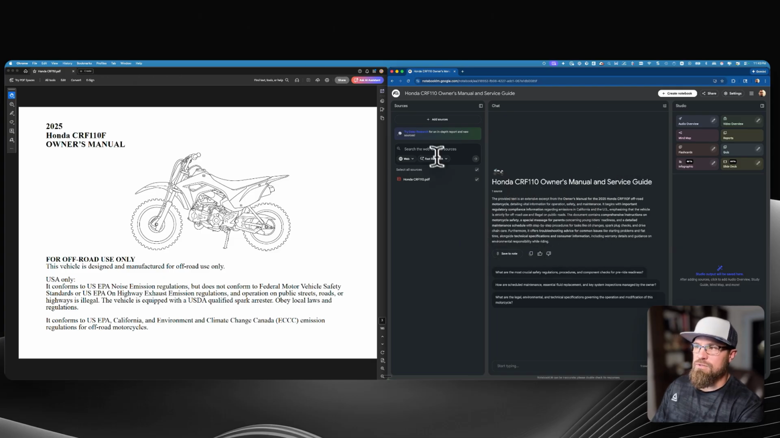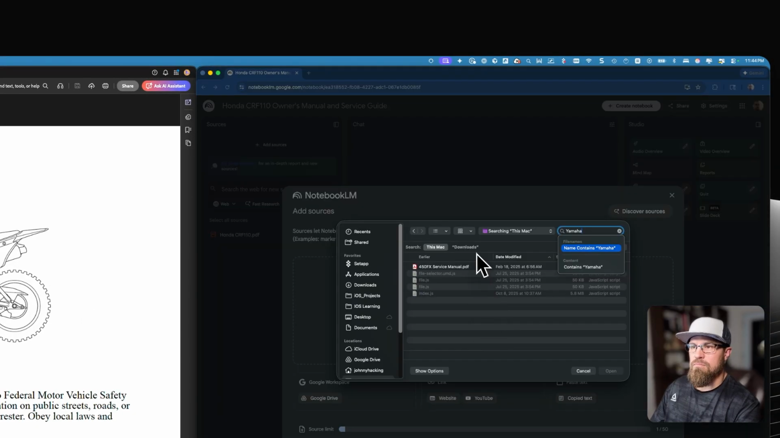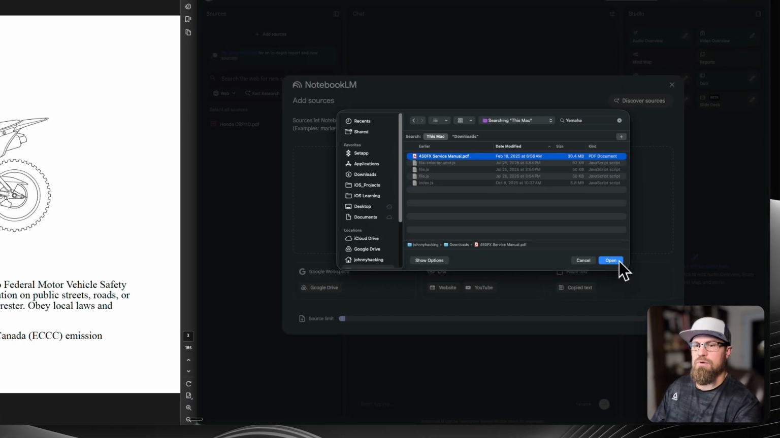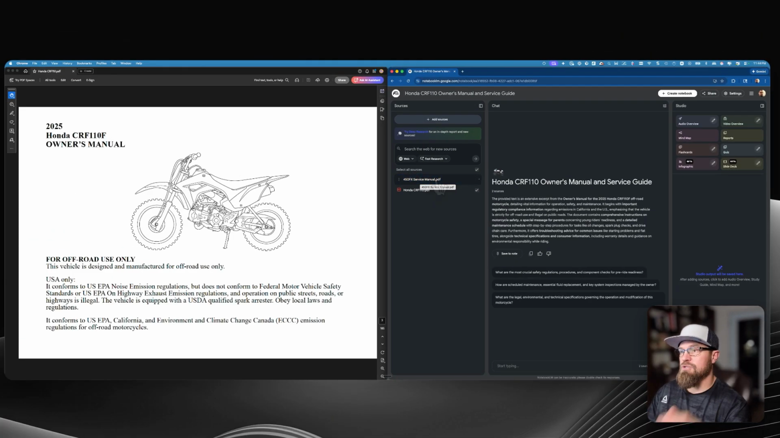Now, if I wanted to, I could upload another source. Let's see if I can find another. All right, so found the Yamaha Owner's Manual right there, because I have a 450 as well. We're going to upload it just to show that you could have multiple. I'm a bike shop. My mechanics, these are two of the bikes that we service.